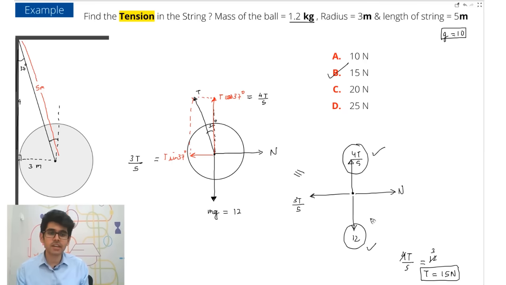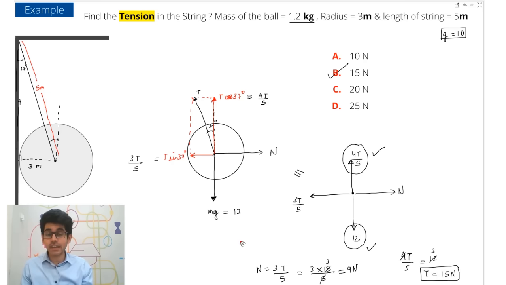Now what will the normal be? You can also find the value of the normal. So normal will be equal to 3T by 5. Put in the value of tension. So this will be equal to 3 into 15 by 5, which will be equal to 9, right? 5 3s are 15, 9 Newton. So I hope you all understood how to do a problem like this.